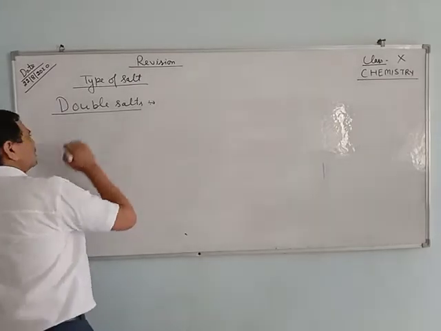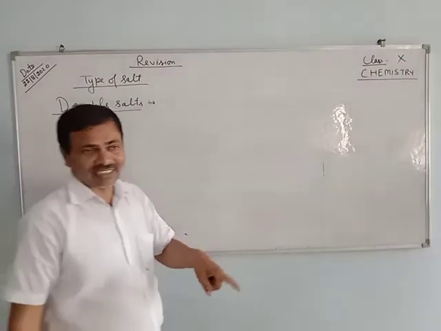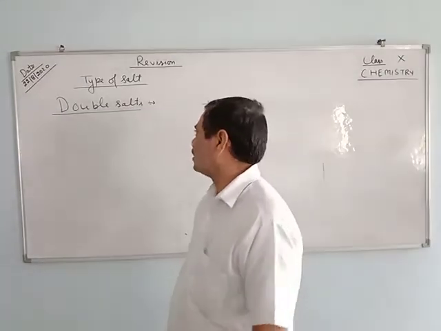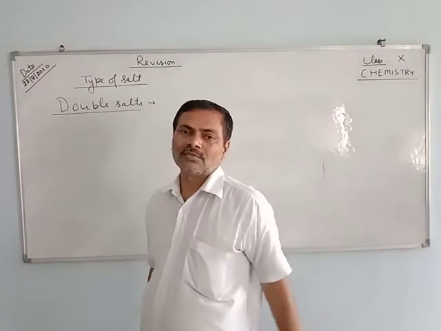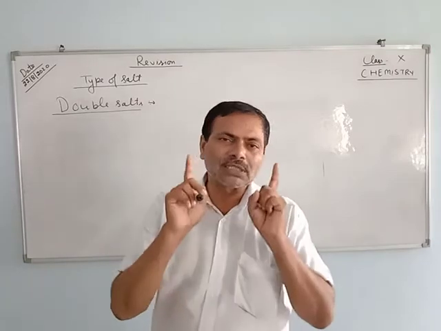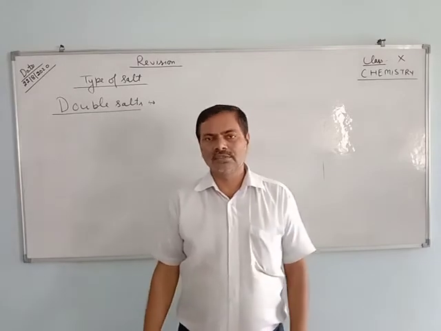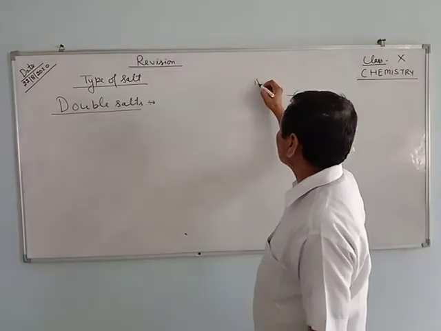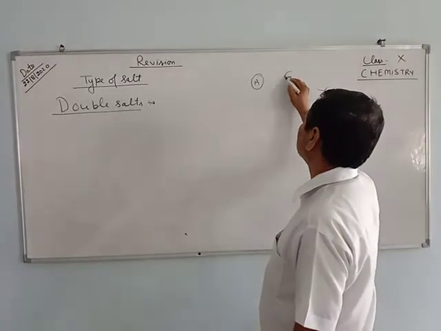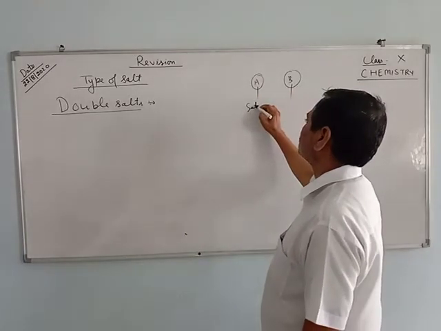Now we come to the double salt. It is a very important category of salt. It was asked in the test also, but many students wrote the wrong answer. What are double salts? You have to take two simple normal salts. Suppose A is a normal salt and B is a normal salt. First of all, you have to make their saturated solutions.